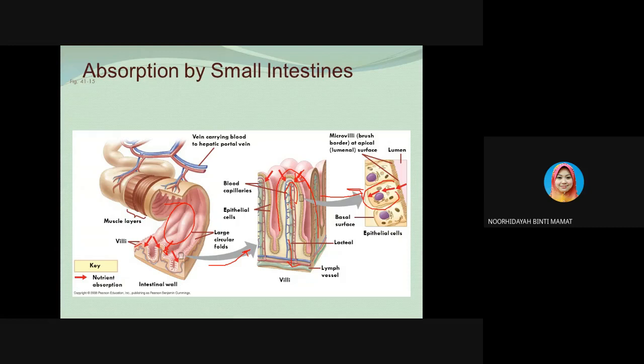This is what we call a lacteal. The nutrients are absorbed across the intestinal epithelium here, and also across the epithelium of the capillaries or lacteal. Then the nutrients will flow into the bloodstream. So this is the process of nutrient absorption.